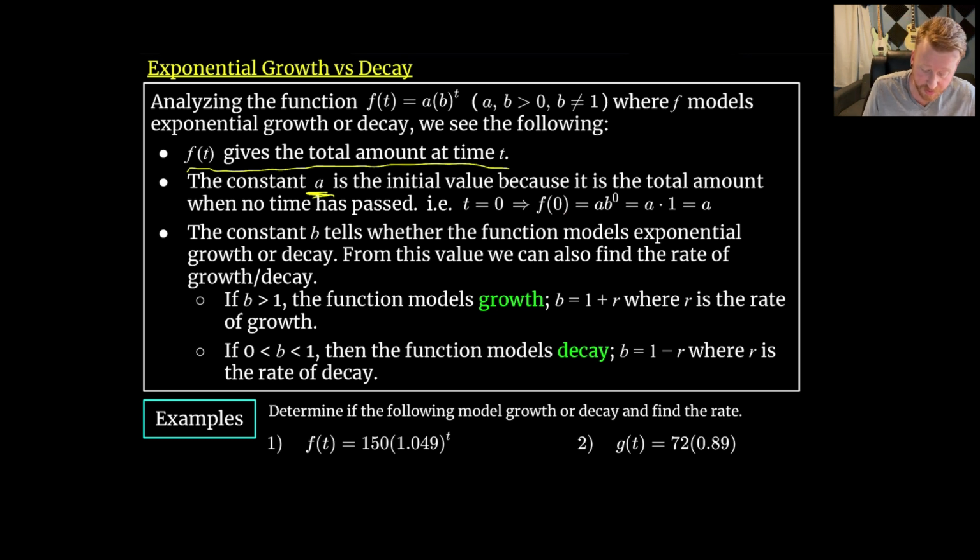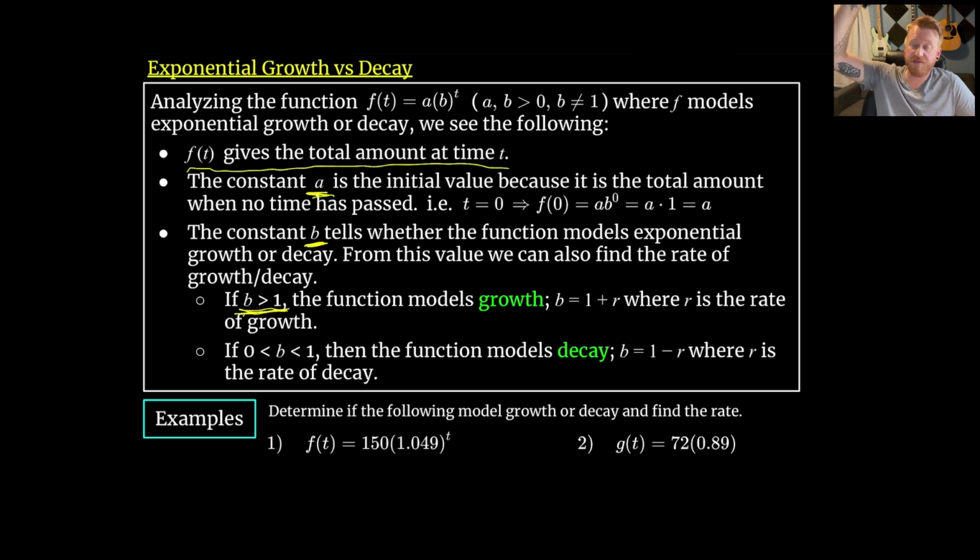And then we have the constant b. This is the base of our exponential function. And this will tell us whether we have growth or decay. We can also find the rate of growth and decay from the b value as well. So b is always positive, but if b is bigger than 1, then the function models growth.